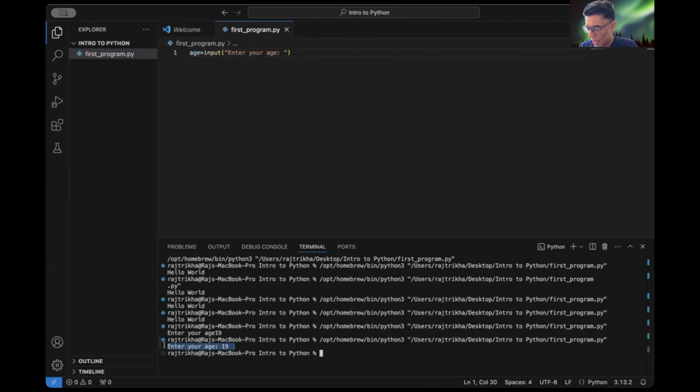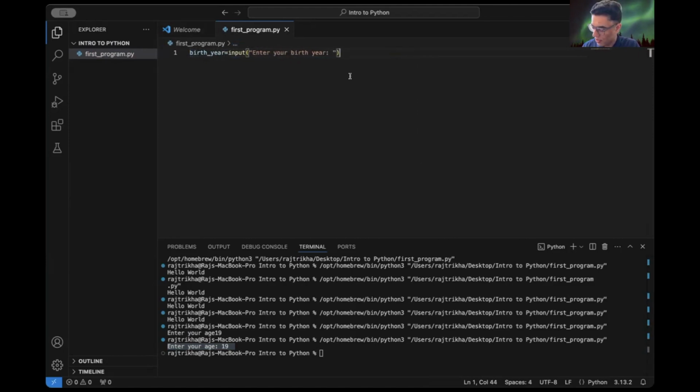So you can see this is a way we can enter our age. Let me show you another thing, type conversion. With input, even if I enter 19, the type is always a string. Let me give you an example to show this. Let's say enter your birth year, and let's store it in birth year.